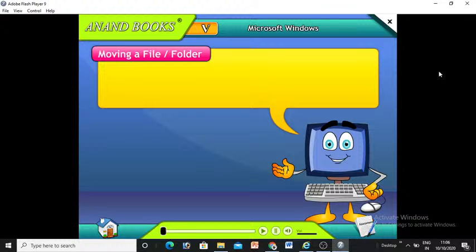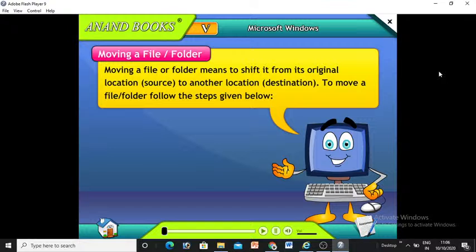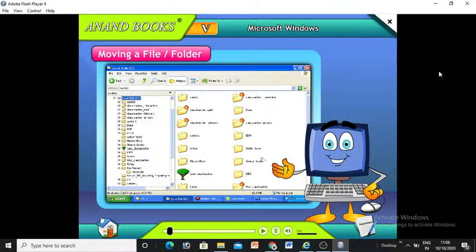Moving a file or folder. Moving a file or folder means to shift it from its original location to another location. To move a file or folder, follow the steps given below. 1. On the right column of the Windows Explorer screen, click to select the file or folder you want to move. 2. Click the Edit menu and choose the Cut option. Windows cuts the selected file or folder.